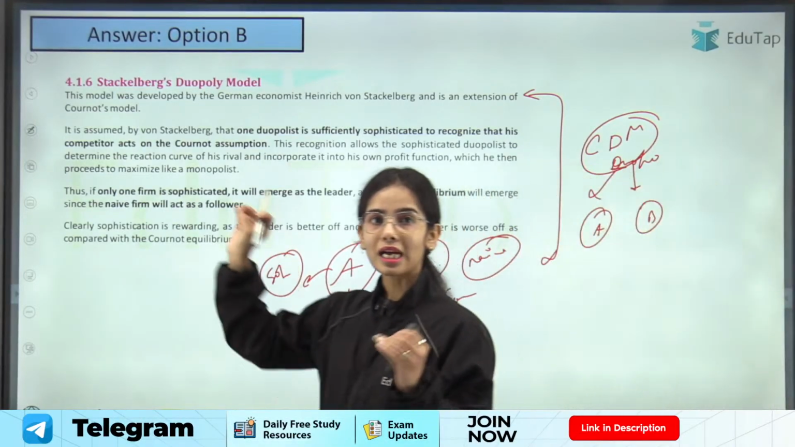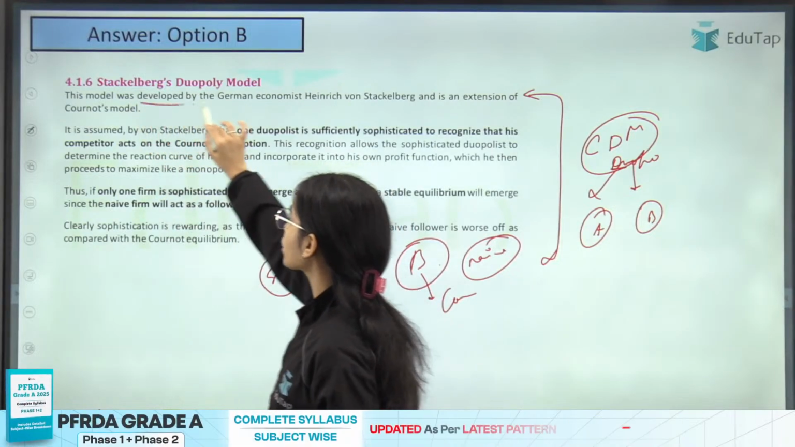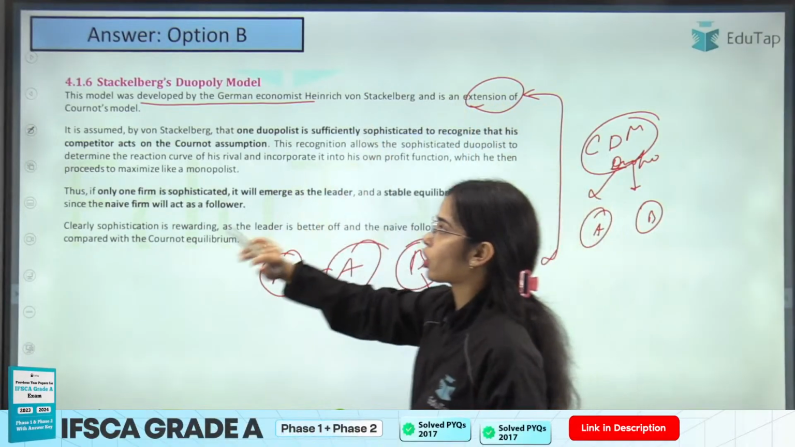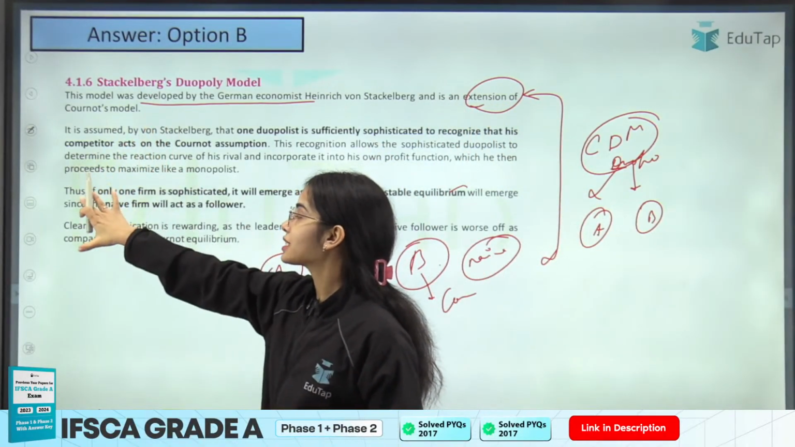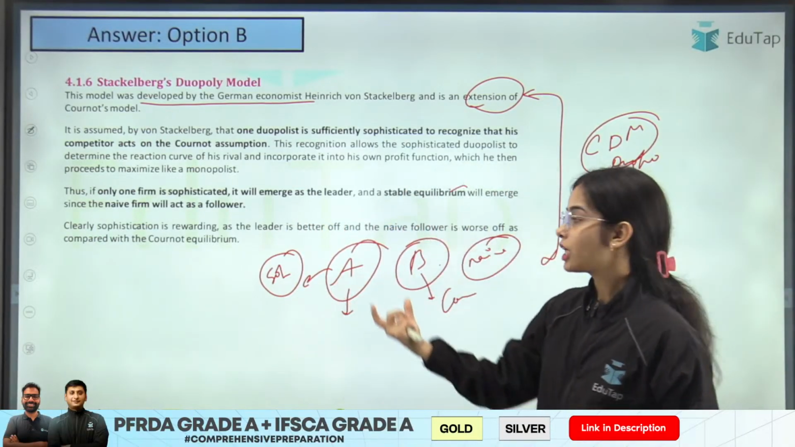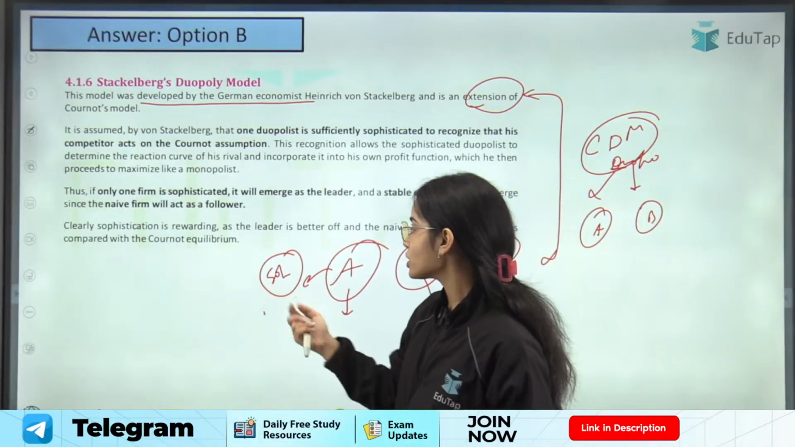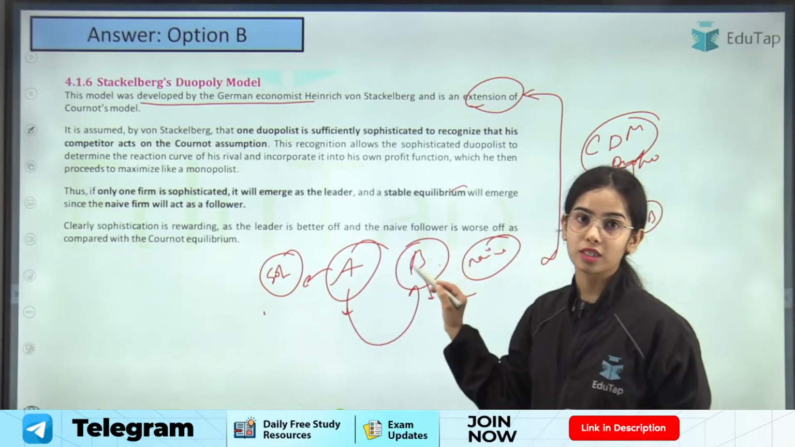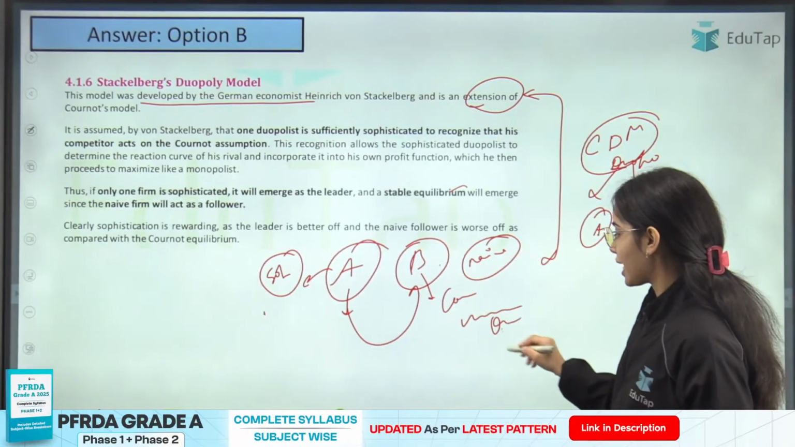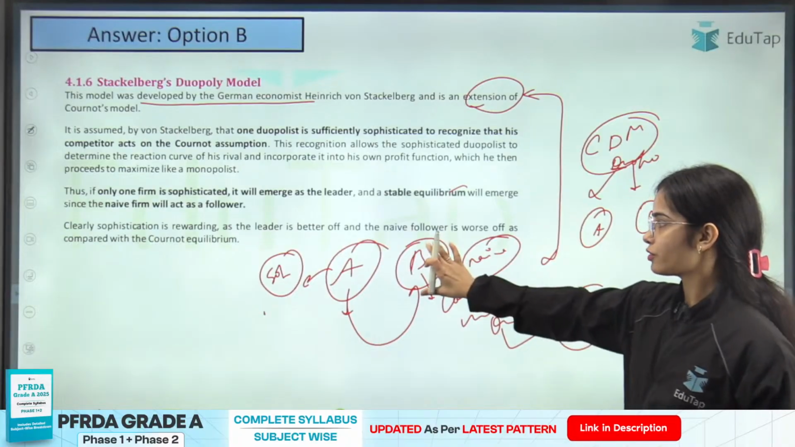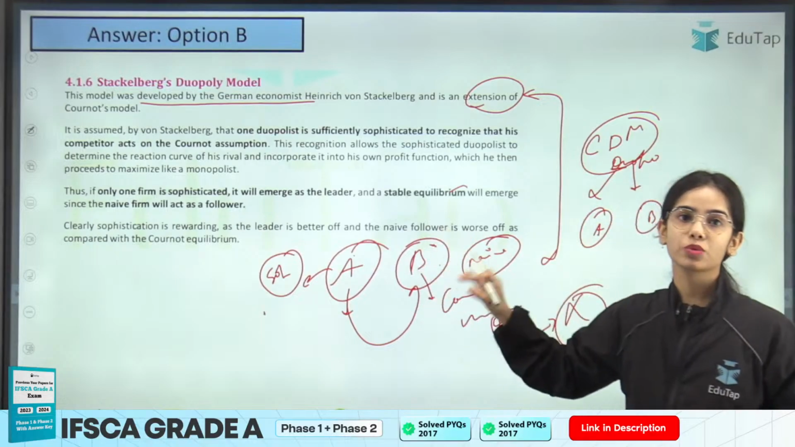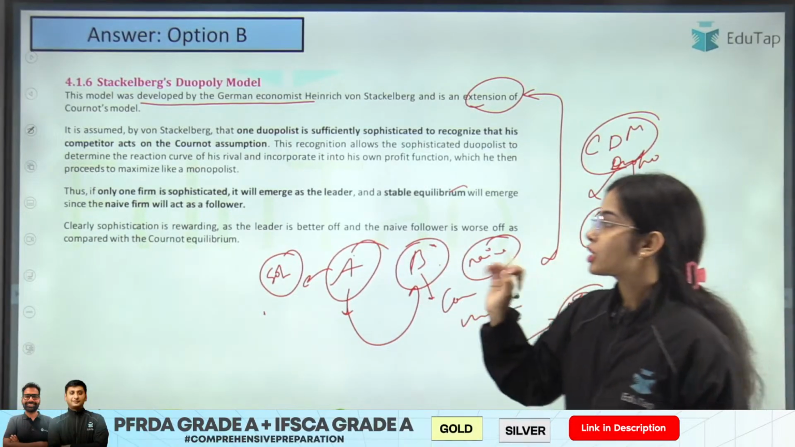Okay. So the Stackelberg duopoly model was developed by the German economist Stackelberg and is an extension of the Cournot model, in which Stackelberg has assumed that one of the two firms is sophisticated and the other firm is naive. The sophisticated firm knows that the other firm is working on the Cournot assumption. That means the other firm is assuming that I can change my output and the other firm will not change its output. So firm B is working on this assumption while firm A knows that firm B is working on this naive assumption. Okay, so this is the idea.